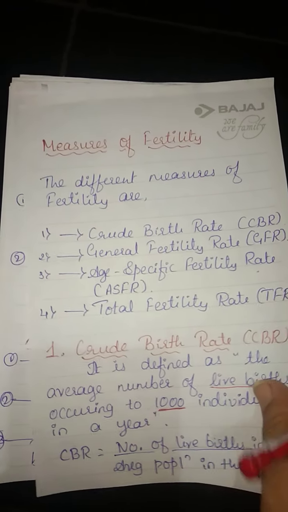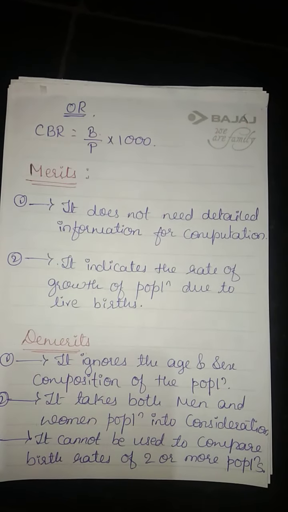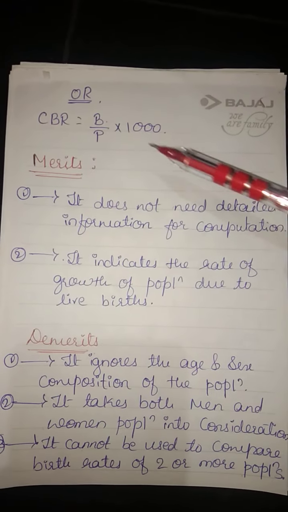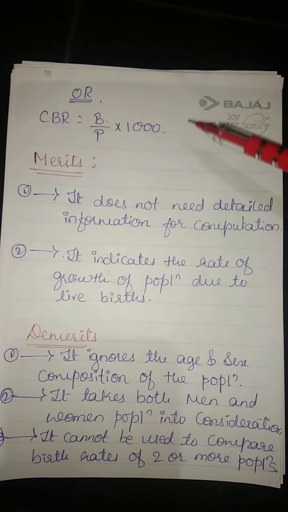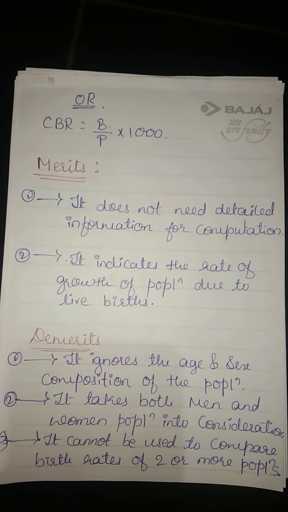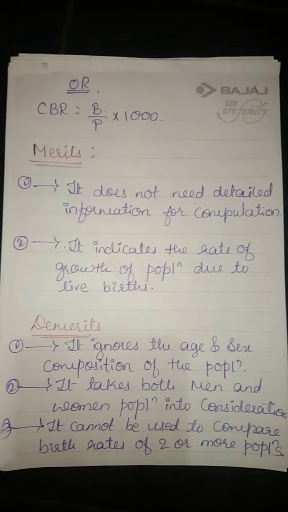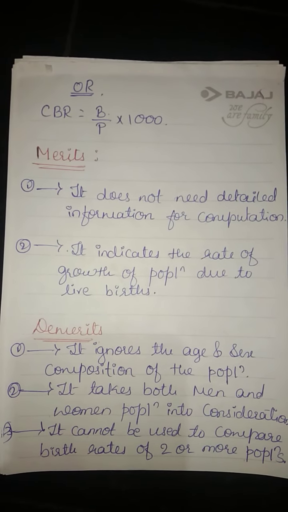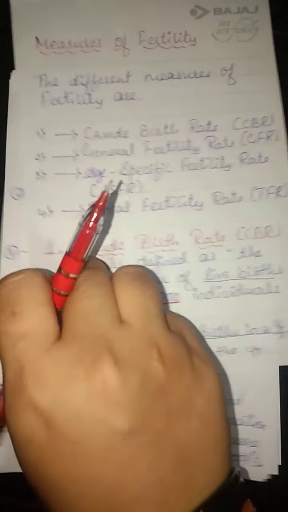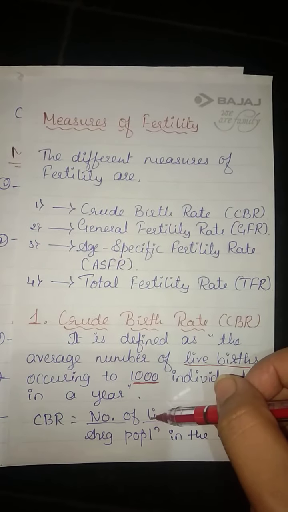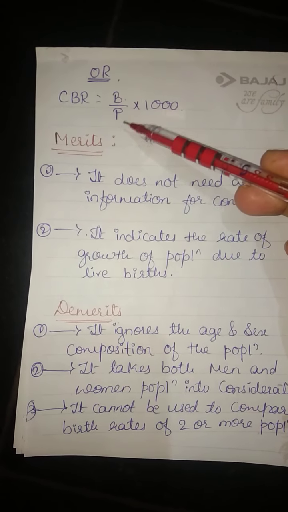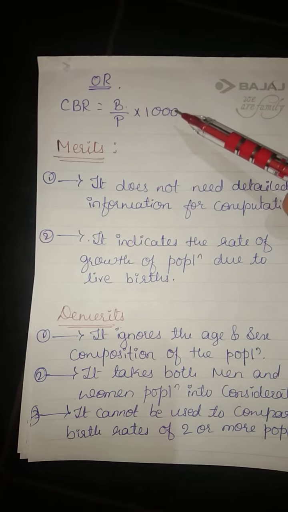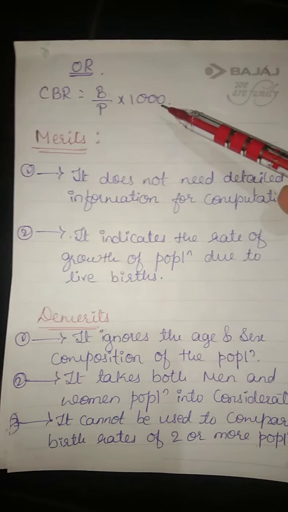To remember this formula, see here I have written CBR is equal to birth by population into 1000. Don't write this, okay? If you want to write the formula to solve an example, write the complete formula. This is what I have given here. This formula you have to write. So just to remember, birth divided by population into 1000. Don't forget to write the 1000.